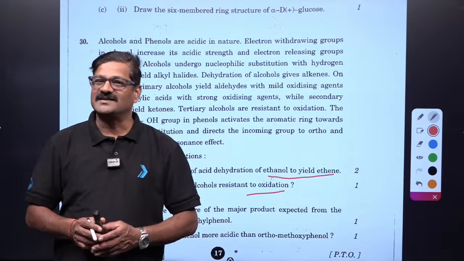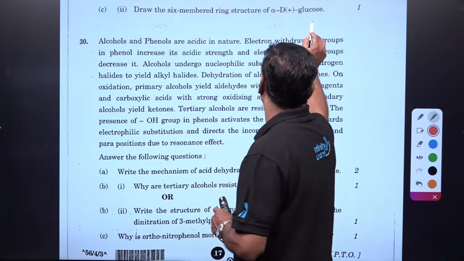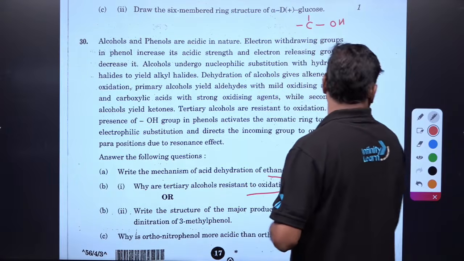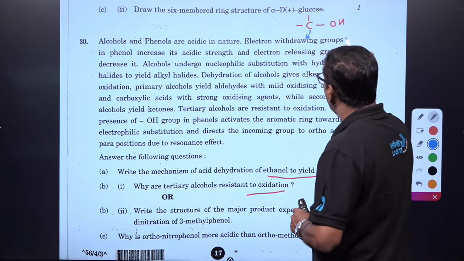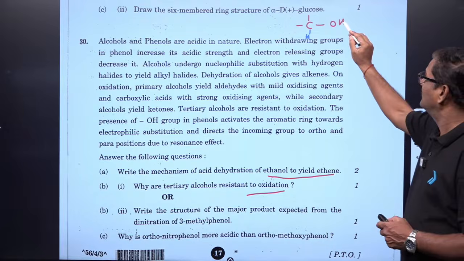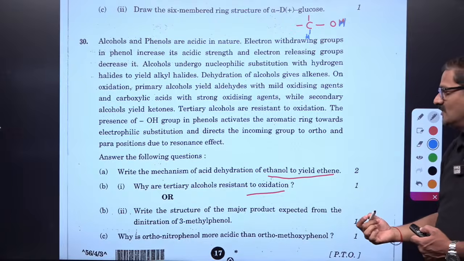Okay, to do oxidation of an alcohol, there has to be a hydrogen on the carbon of the alcoholic group, so that this and this can be eliminated so that it can be oxidized.